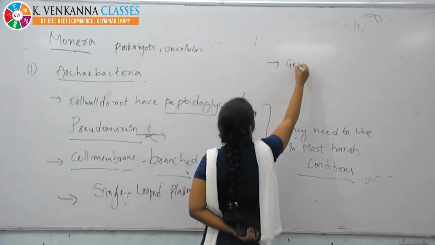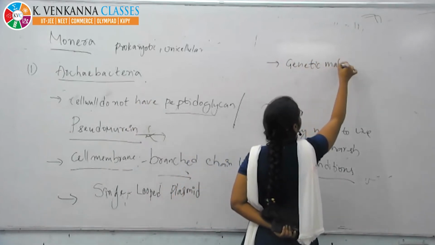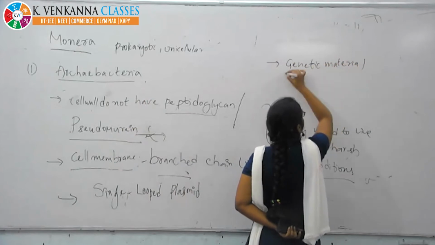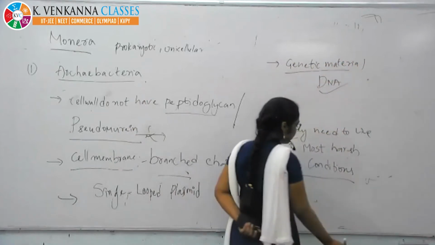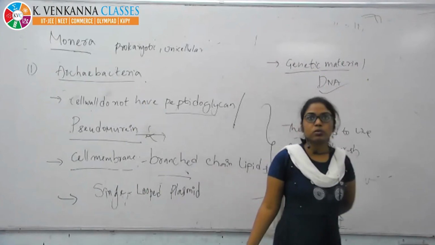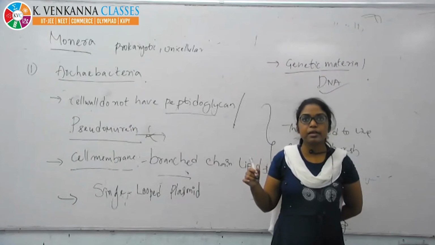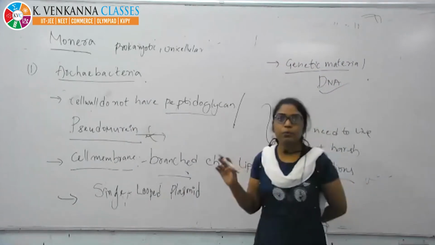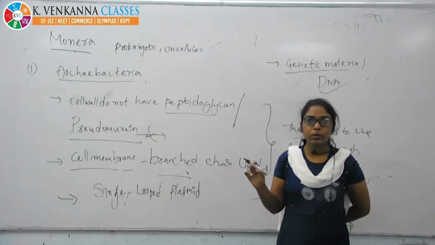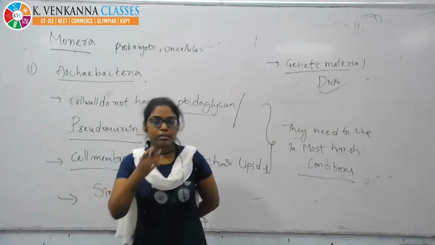Genetic material also, it has the genophore. DNA is the genetic material, but no histones. Histones are absent in the prokaryotic cell. Once again, I'm repeating, histones are absent in prokaryotic cell. It's a protein. In eukaryotic cell, histones are present. So rest all the same.